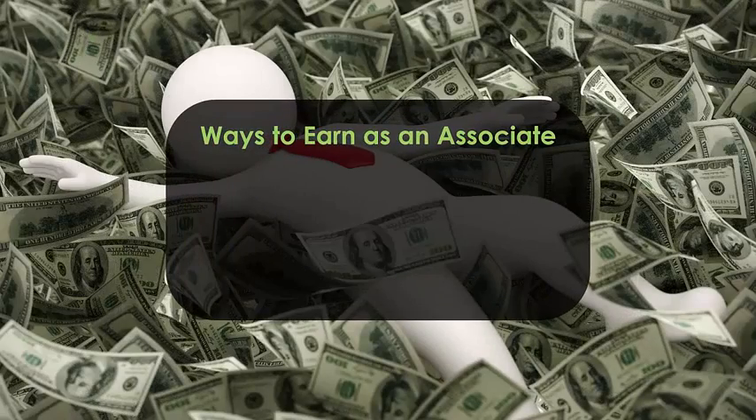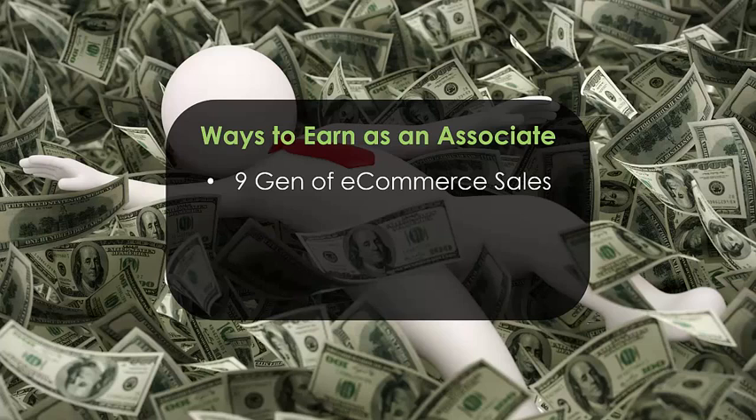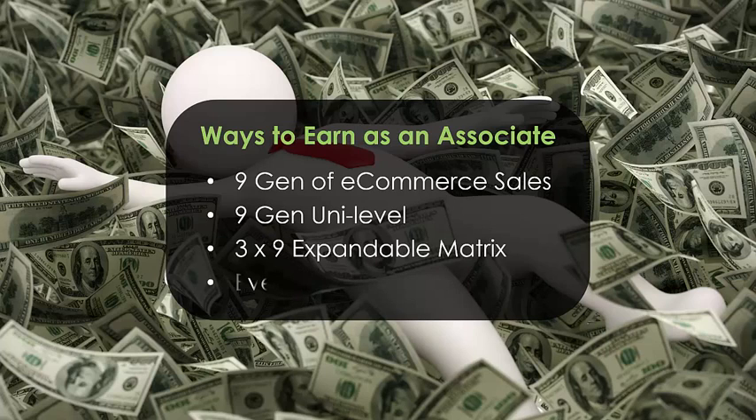We are here to talk about the ways to earn as an associate. Just a real quick recap here: 9-generation e-commerce sales, 9-generation unilevel, 3x9 expandable matrix, and the evergreen check match. All 4 of those income streams open up to you as soon as you become an associate. The spreadsheet I'm going to pull up here in a second, we're going to cover the top 3. The evergreen check match, pretty tough to get on a spreadsheet, a lot of different variables there. Just don't forget the power of that evergreen check match.